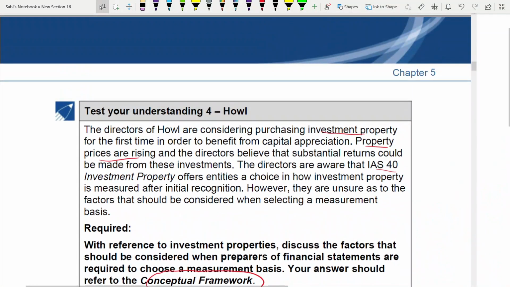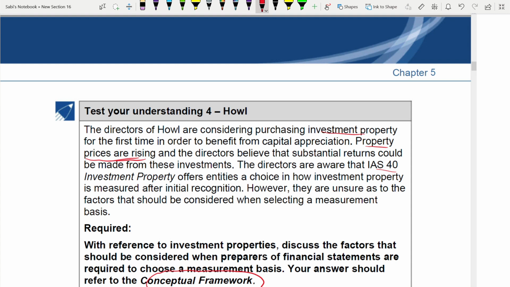So they are saying property prices are rising. So in this case, tell me which is better, fair value or cost model? If you are using the cost model, remember, because prices are rising means fair values are also increasing. Okay, fair value of the many properties will rise over this time. So if you're using the cost model, it is very different from the fair value price. So it is not going in line with the rule of IAS 40. So using cost model in this case is not suitable. It's not even recommended also. Okay.